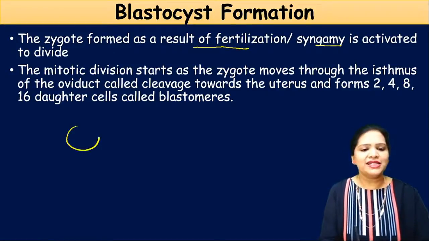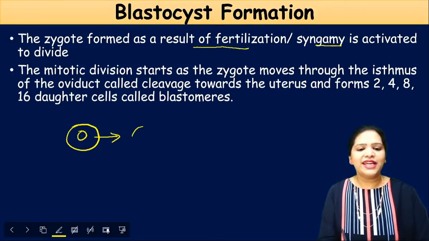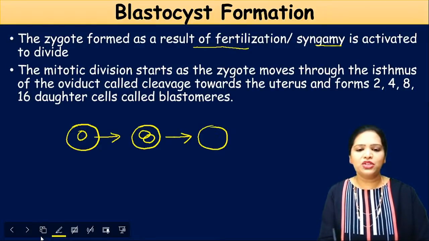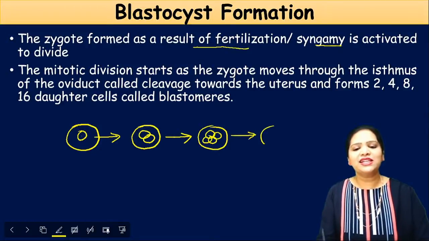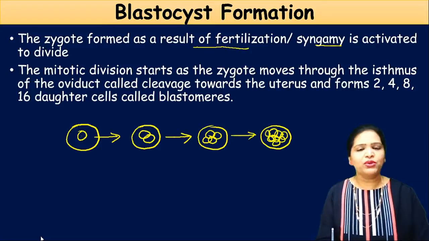So if this is a zygote, it undergoes cell cleavage. One cell becomes two, two become four, four become 8 cells. Like this, the zygote slowly undergoes step by step cell division. This is called cleavage. As a result of the cleavage, finally the blastocyst is going to form.